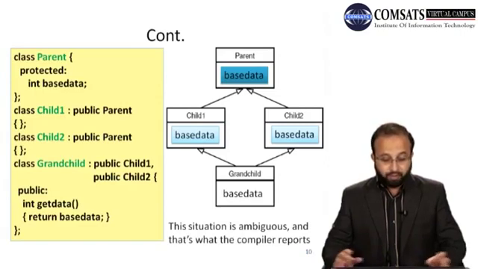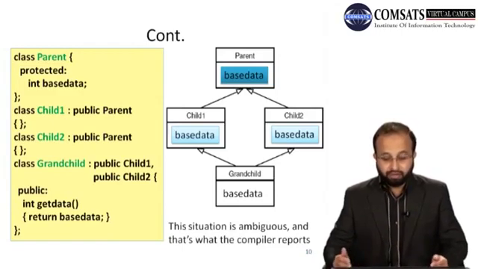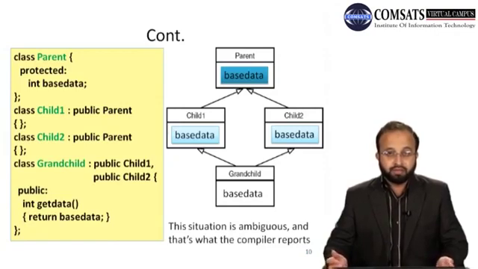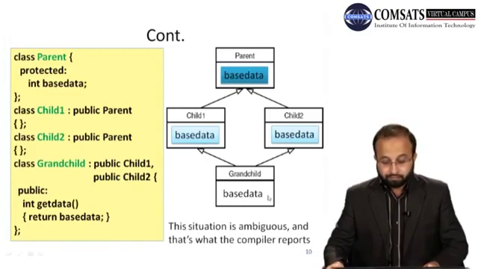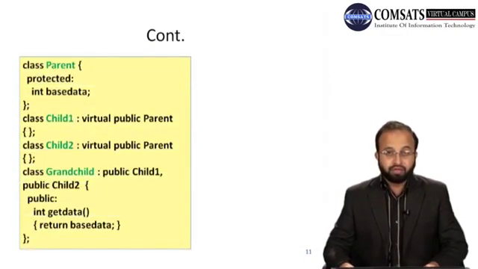And I hope the problem is clear कि एक parent class के पास हमारे पास data member है, तो दो classes उससे inherit हो रही हैं, child 1 and child 2 both have their own copy in their sub object. And when a grandchild class that is inherited from these two child classes try to access that data, then the confusion or the ambiguity is that which base data will be accessed, either of the child 1 or either of the child 2, right? So to remove this confusion, we have to use a virtual keyword.